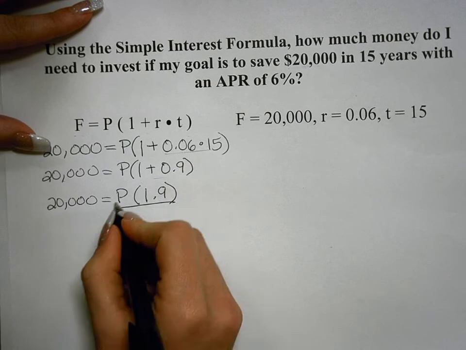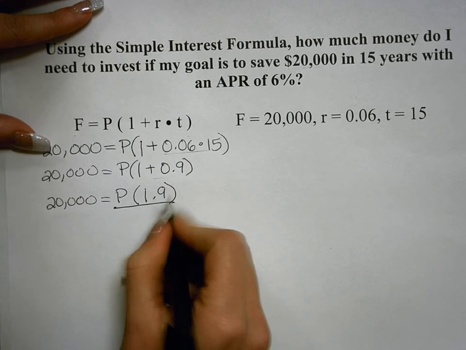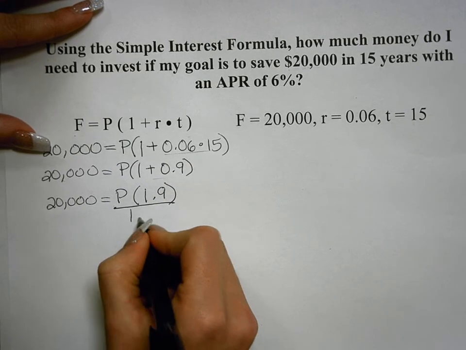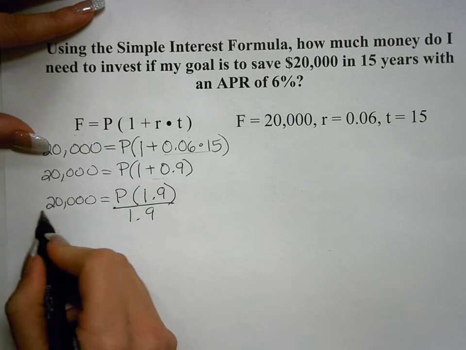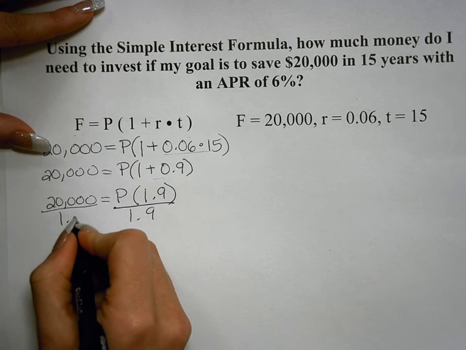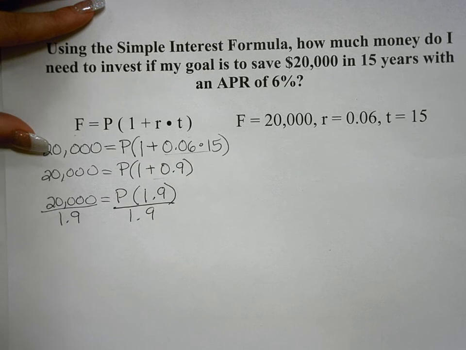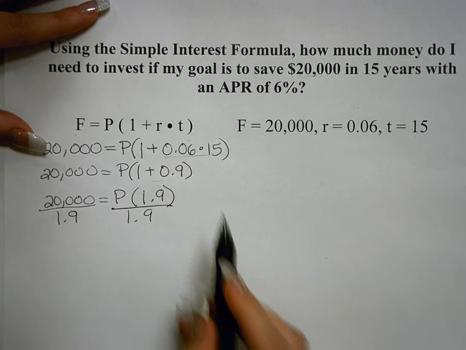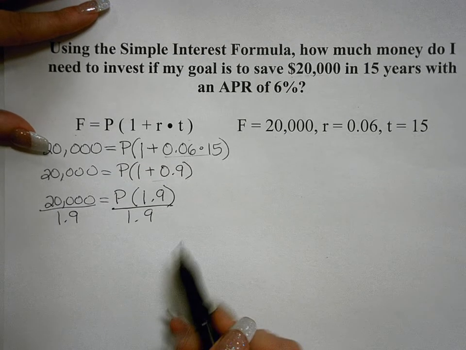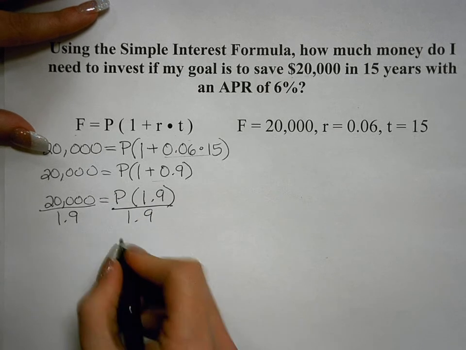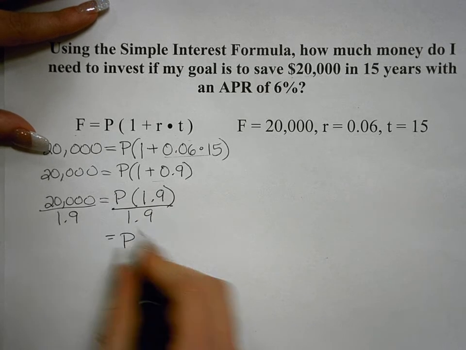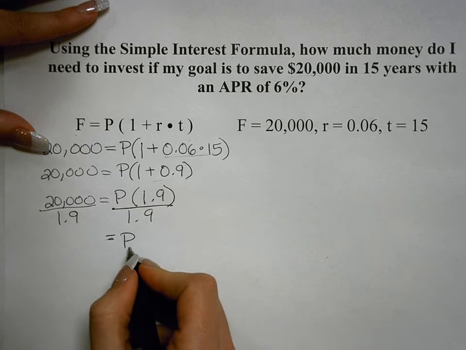So I need to divide this by whatever this is, and this is 1.9, so I'm going to divide by 1.9. And whatever I do to this side of the equation, I need to do to the other side of the equation, so I'm going to divide 20,000 by 1.9 as well. Now what happens, 1.9 divided by 1.9 is equal to 1, and 1 times P is equal to P. So now I have isolated P, and P is by itself.